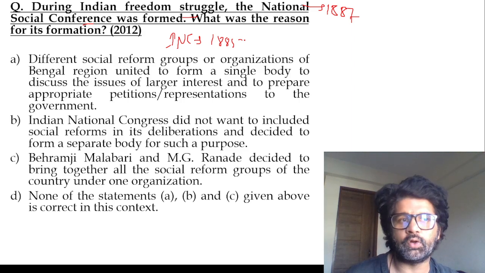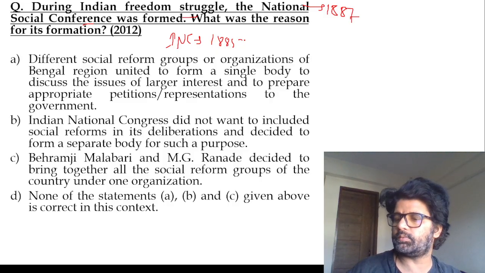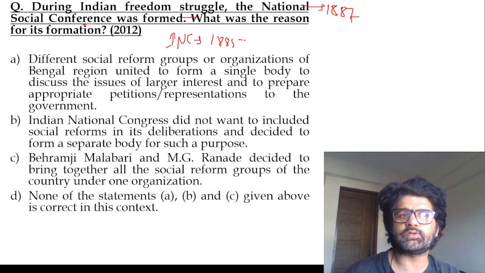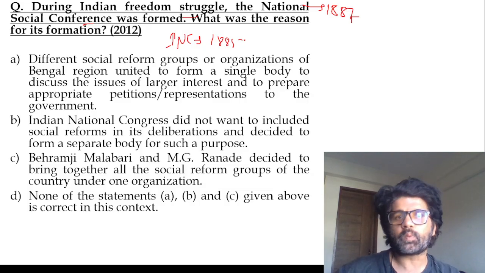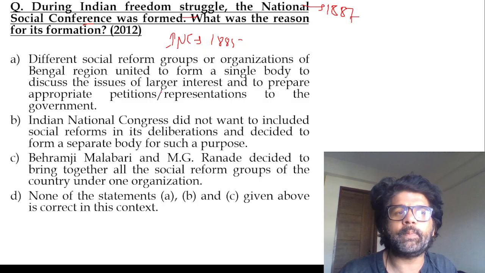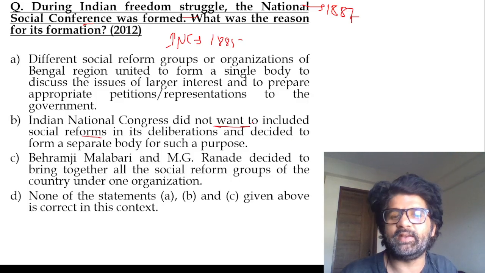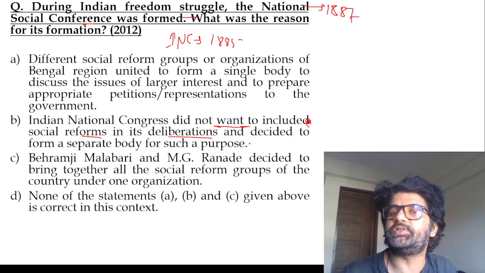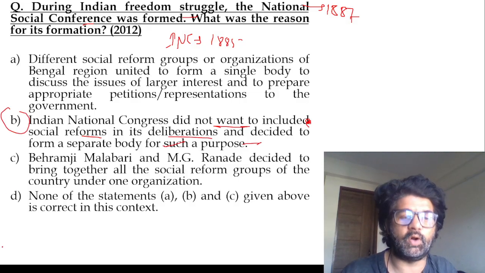Mahadev Govind Ranade and Raghunath Rao were the people who were very active and responsible for the formation of the National Social Conference. They used to meet when the INC session happened, but they had their own agenda. So why was the National Social Conference formed? Because Congress did not want to include social reforms in its deliberations and decided to form a separate body, B.